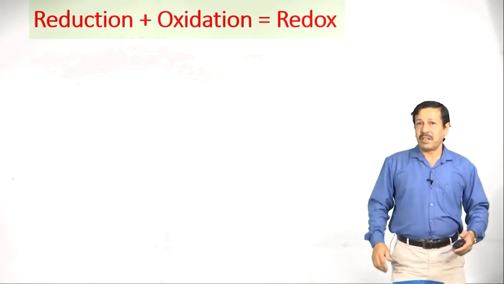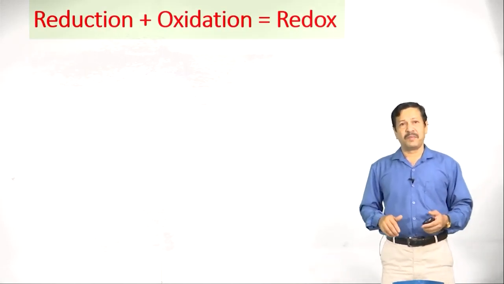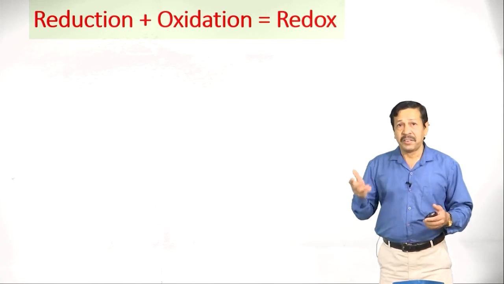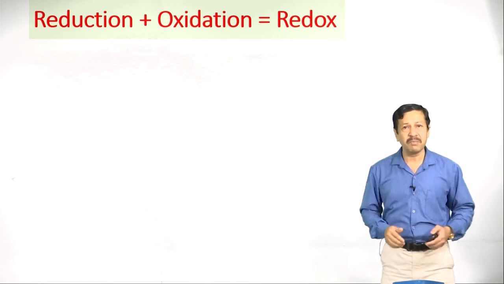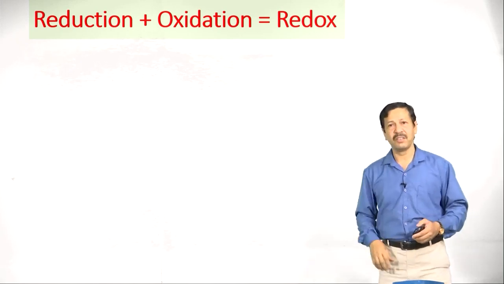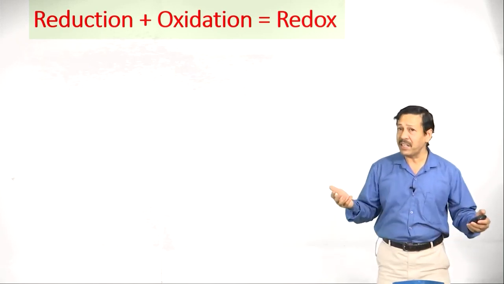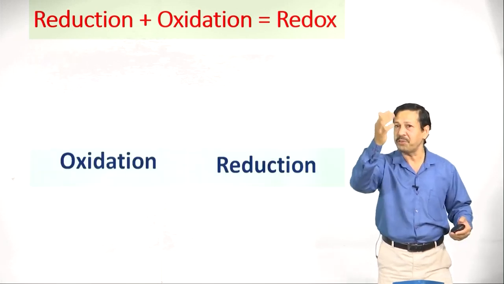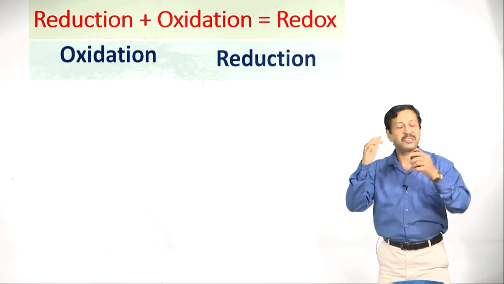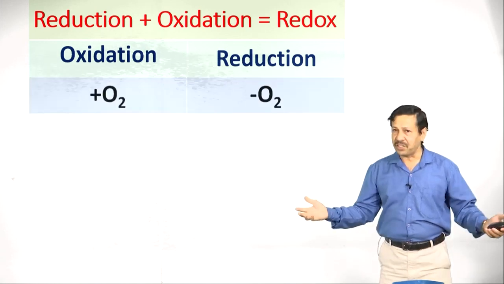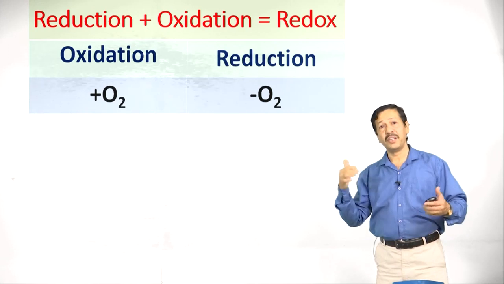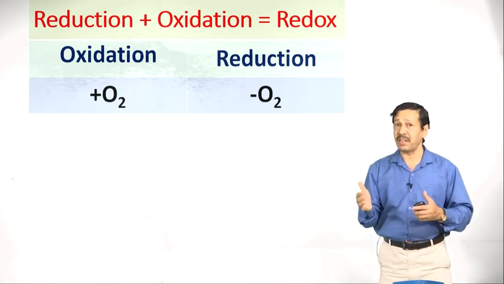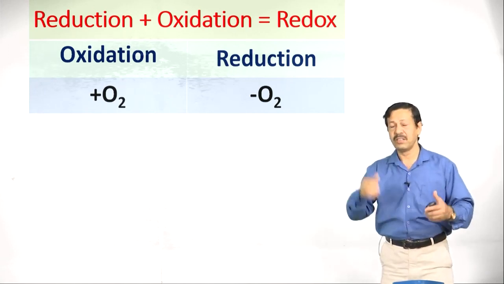Now, redox reactions, where reduction and oxidation takes place simultaneously. Such reactions are termed as redox reactions. How to distinguish, how to identify? I have a chart for you, that is oxidation and reduction. Oxidation, addition of oxygen or removal of hydrogen. Based on that you can tell whether this is oxidation or not.